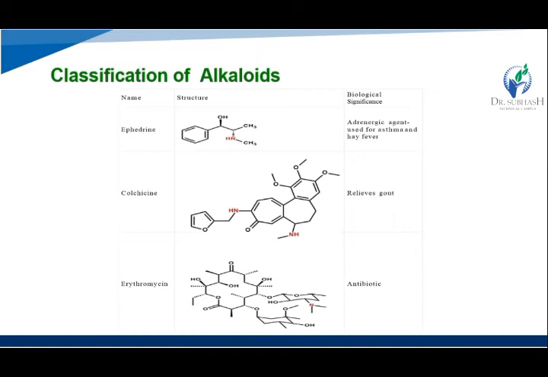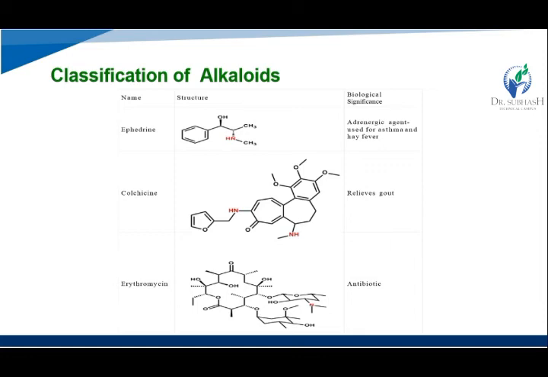So ephedrine, their chemical structure, one benzene ring, then attached with the OH and one methyl are attached with the NH, and further one methyl group that also attached with the NH. Okay, so their biological significance like adrenergic agent used for the asthma and high fever.